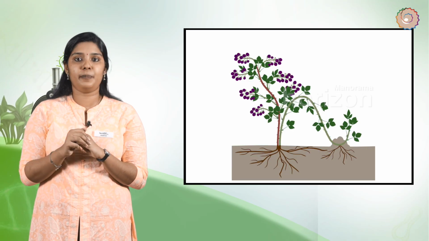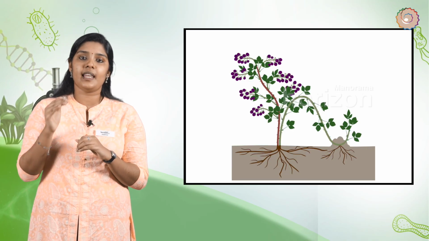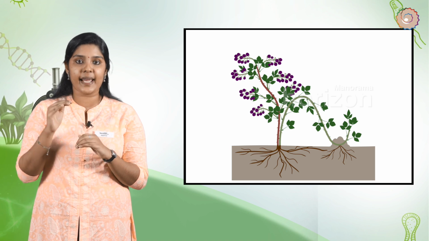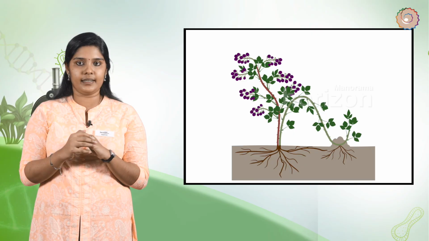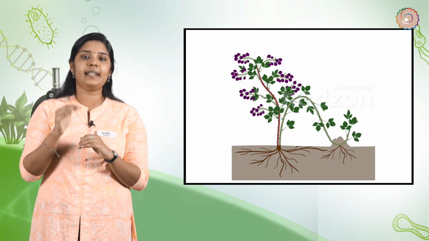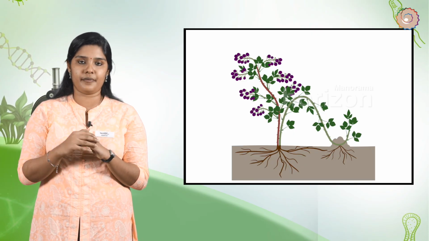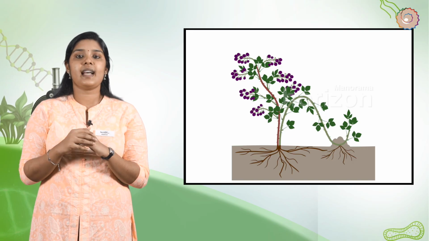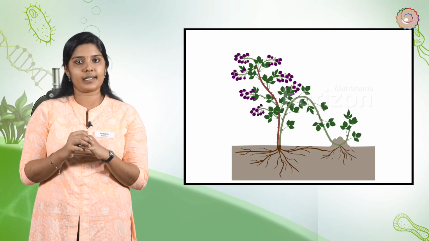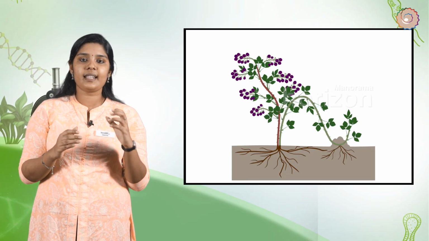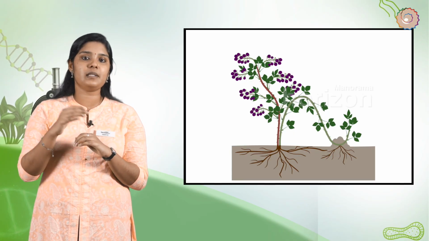Layering is a method of plant propagation in which the lower part of the plant is bent down close to the ground and covered with moist earth in such a way that the growing tip remains above the soil surface. After a few days, the covered portion of the stem produces adventitious roots. The rooted branch is then cut and grown as an independent plant.